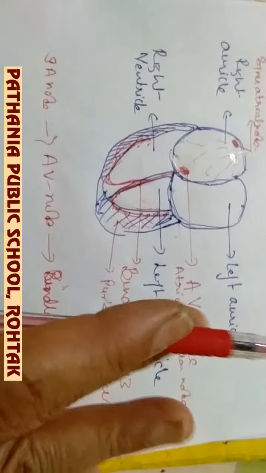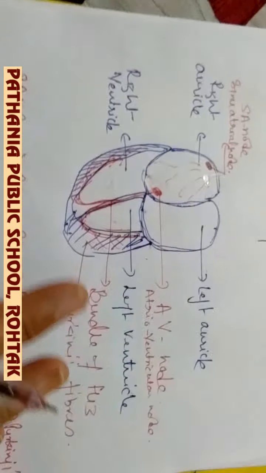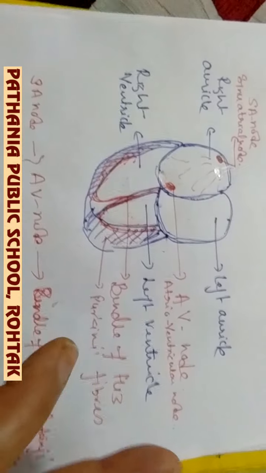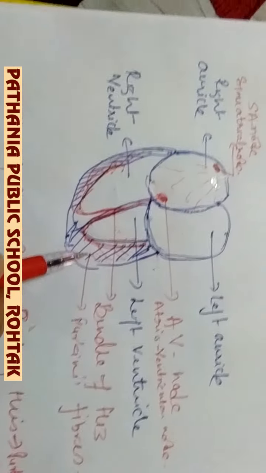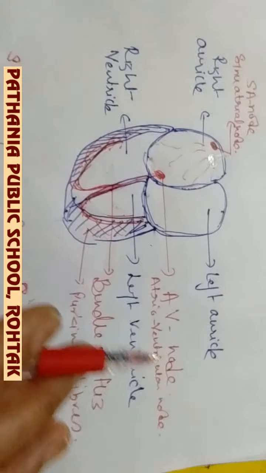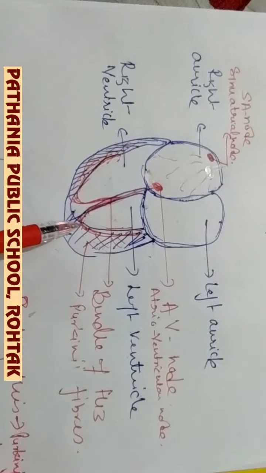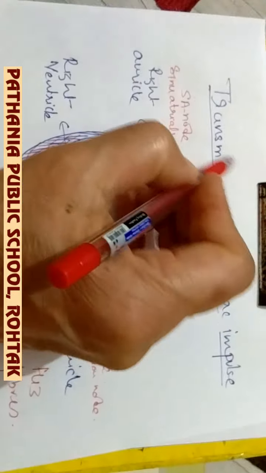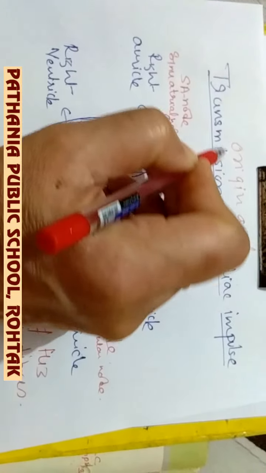This is about the structure of the wall of the heart, and these are made up of cardiac muscles. Cardiac muscles are the special muscles which are present in the heart only. Number one thing. This is complete about the wall. Now we are coming to the topic transmission of cardiac impulse. Here we may mention the origin and transmission of cardiac impulse. You will also mention the word origin.